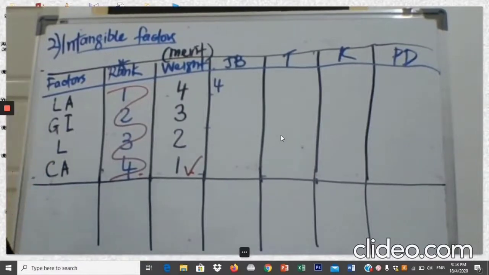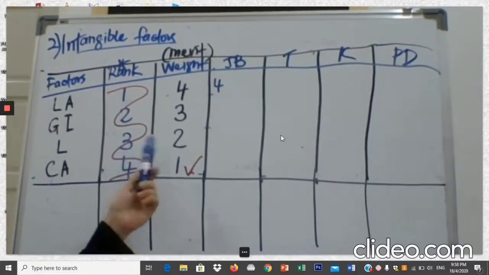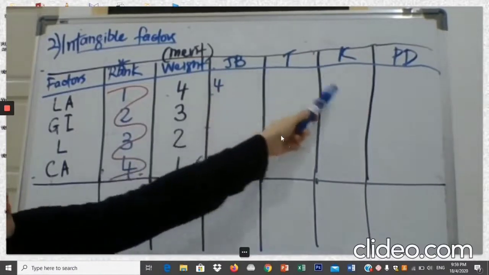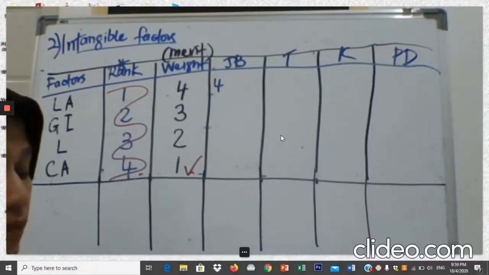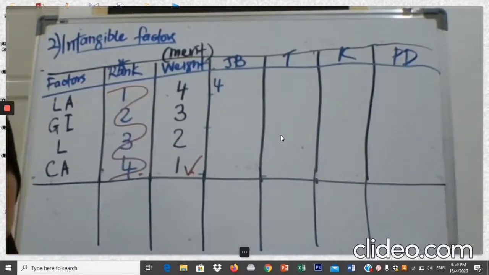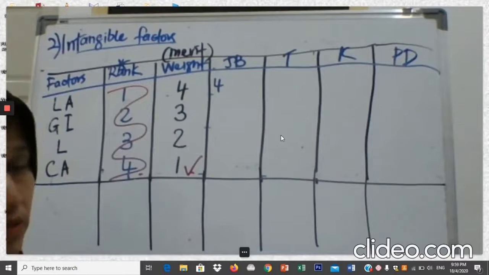Okay, so next, what you have to do is, you focus on the locations now. We are done with rank and weight. Now we focus on the locations here. The question has given you the rating. Ratings here, the examples are very good, fair, and so on. So what you have to do is to convert all the ratings into numbers.